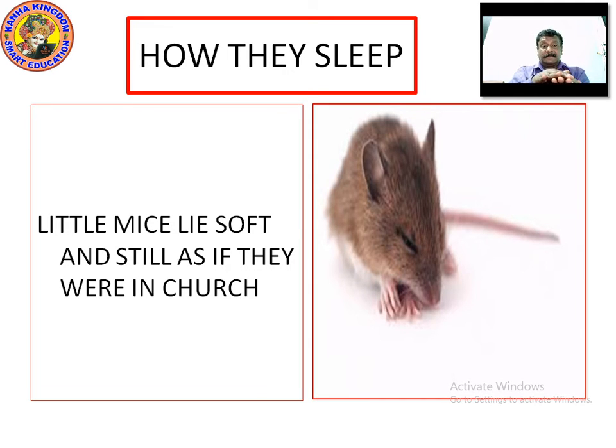She doesn't know anything, right? She is sleeping in such a style. Little mice lie soft and still as if they were in church. Look at the picture properly. Memorize how the mice sleeps. Little mice lie soft and still as if they were in church.